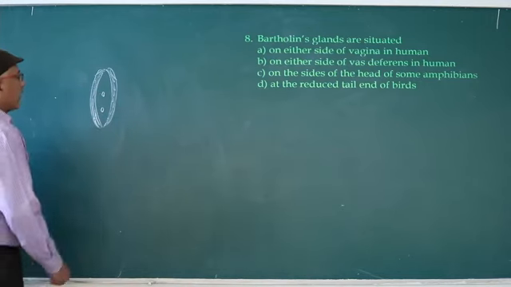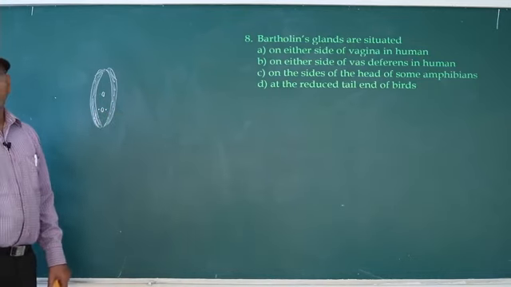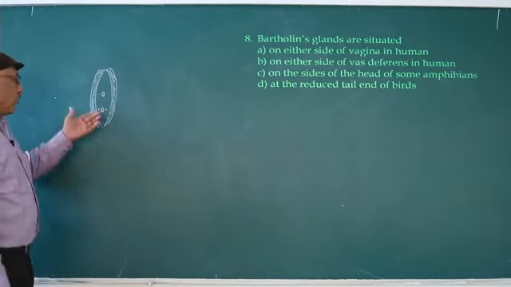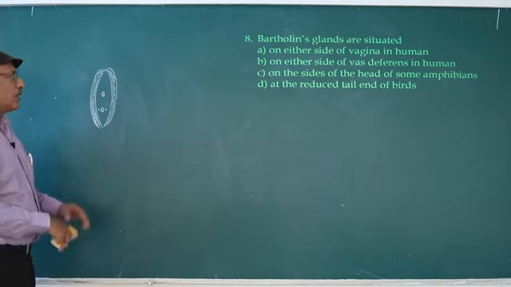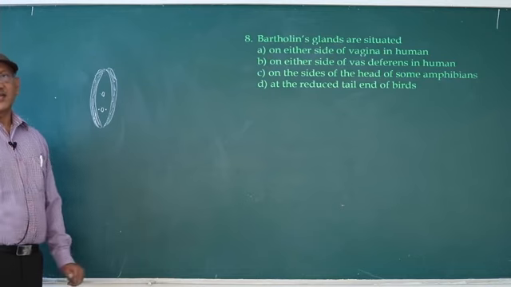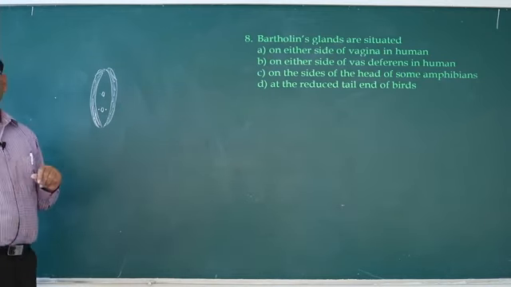Vestibule contains 2 openings: upper opening is the urethral orifice, lower opening is the vaginal orifice. Location of Bartholin glands: left and right side of the vaginal orifice, present above the level of the vagina. That's why Bartholin glands are also known as greater vestibular glands.